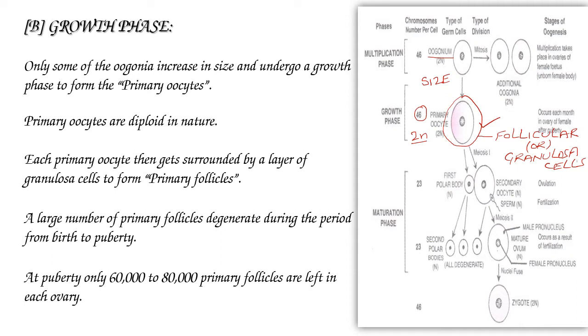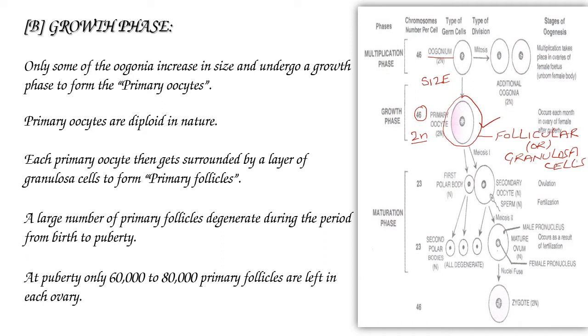A large number of primary follicles degenerate during the period from birth to sexual maturity. This condition is called follicular atresia. Now, at sexual maturity, how many of these primary follicles are left in each ovary?